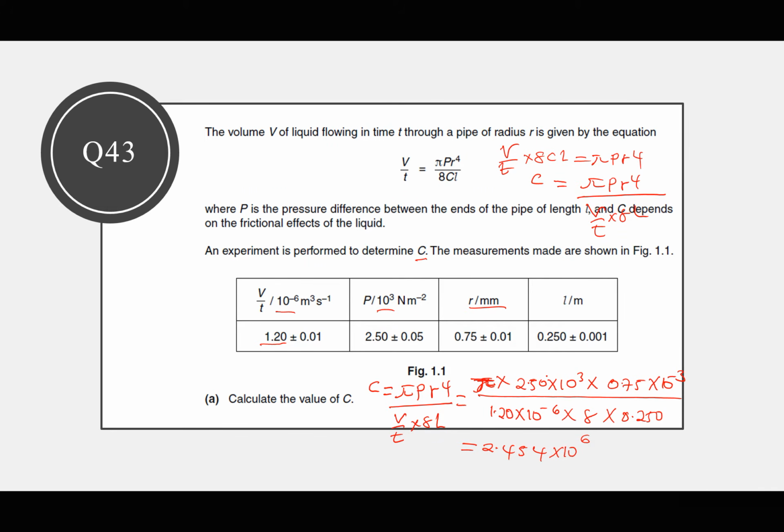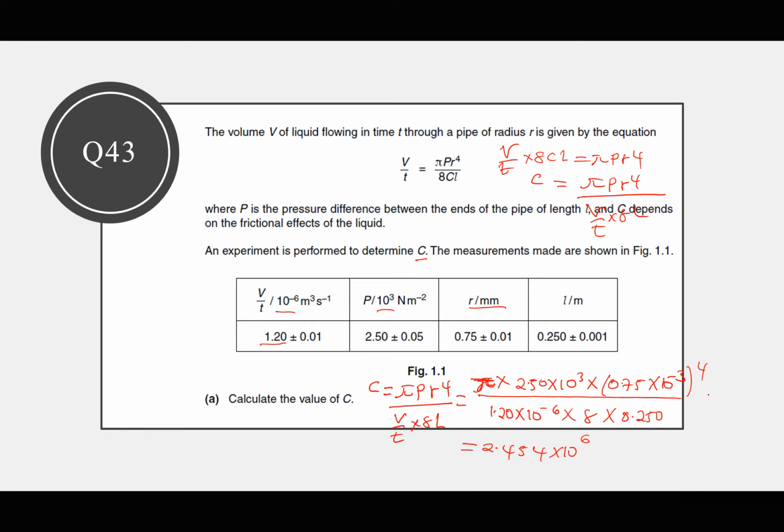P is times 10 power 3. Yet R, oh, sorry. R is raised to power 4. So I have to raise this to power 4. Sorry about that, I had not seen that. So I will begin with the one which is raised to power 4, 0.75 exponent negative 3 raised to power 4.